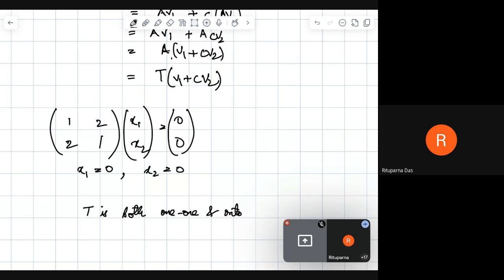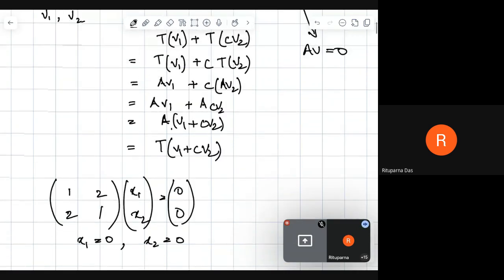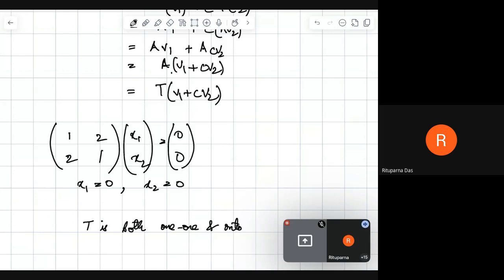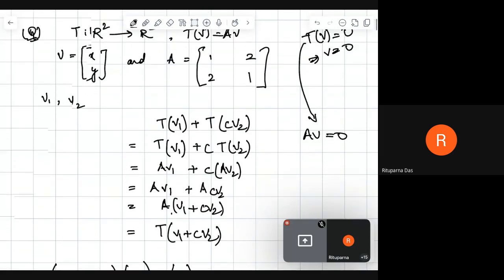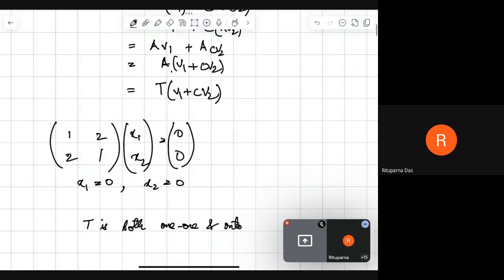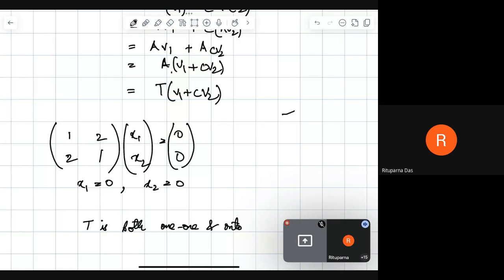Right. So first of all, this comes from a property of linear transformations. Let me explain. I have done this here, TV is equal to 0.